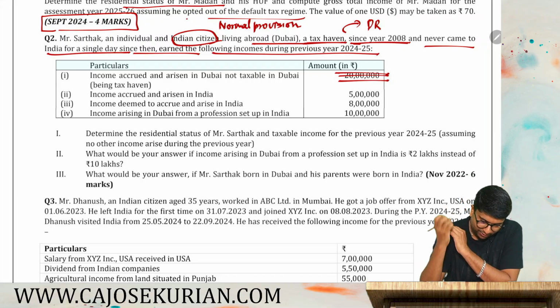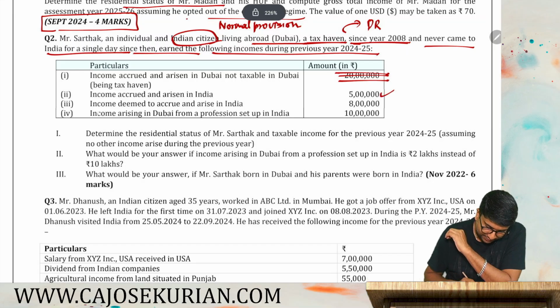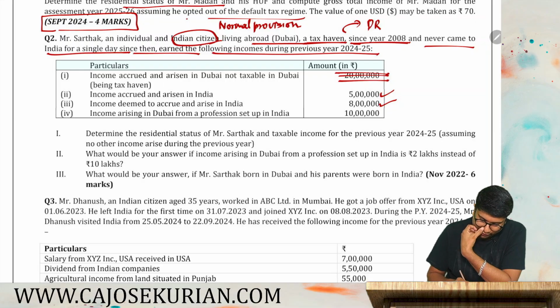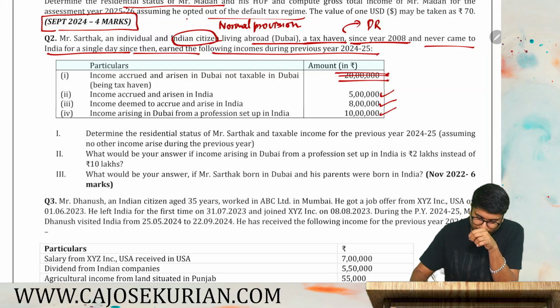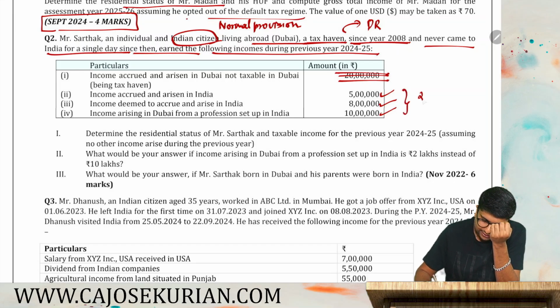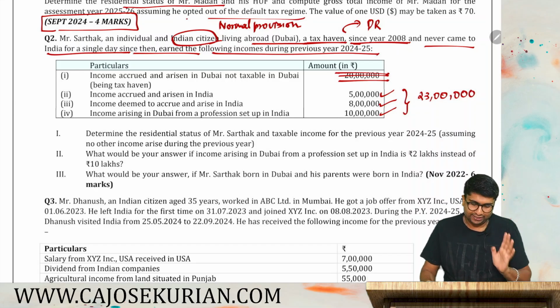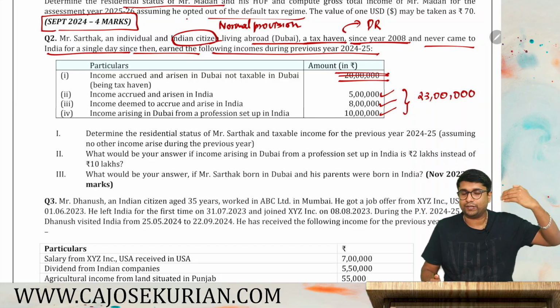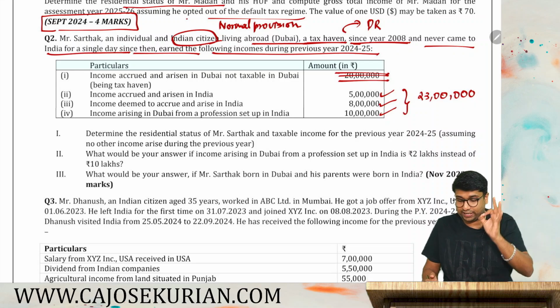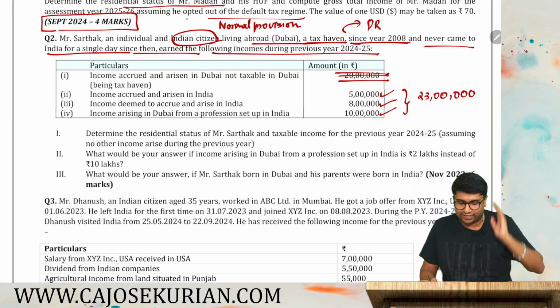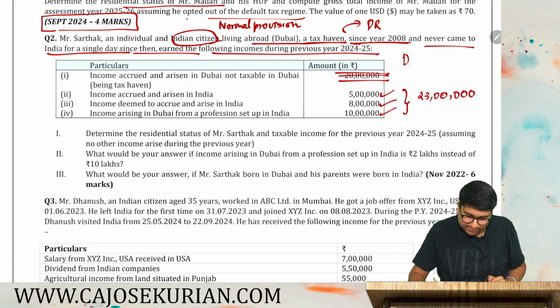Second one, income accrued in India, you have to consider. Income deemed to accrue or arise in India, you have to consider. Income accruing in Dubai from a profession set up in India, that also you have to consider. So 10 plus 8 plus 5, that will be 23 lakhs. 23 lakh is his income from Indian source. So you tell me, an Indian citizen residing outside India in a place where he is not supposed to pay any taxes, plus having total income from Indian source more than 15 lakh, he shall become a deemed resident.